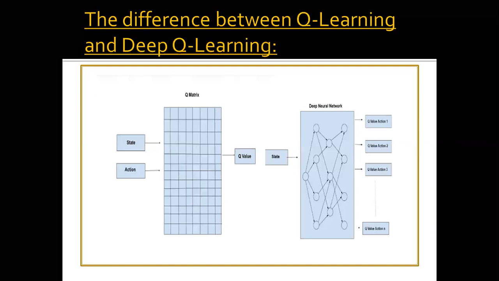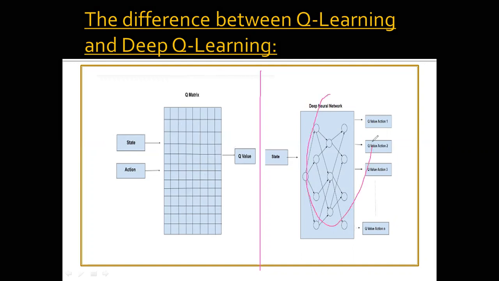This is a small diagrammatic difference between Q learning and deep Q learning. For Q learning, we have states, actions and Q values. This is a matrix, and we have the information stored in the form of a matrix. But when we have a deep neural network with multiple states, we have different mappings from states to actions.